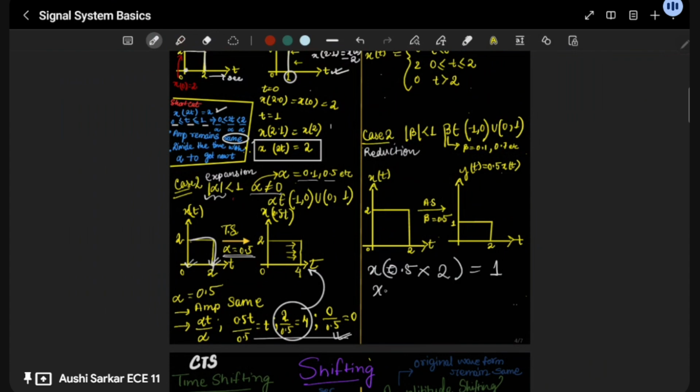And once you get x1, what is this? This is also 2. And here, once you get x of 0.5 into 4, we are getting 2. X2 is going to be our 2. So here you can completely see that for different points, we are getting different values.